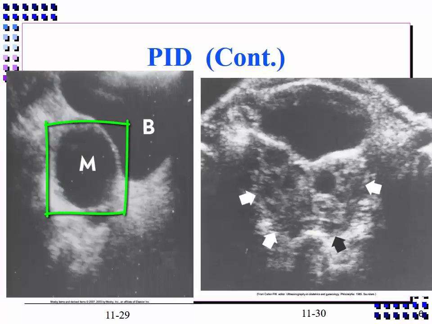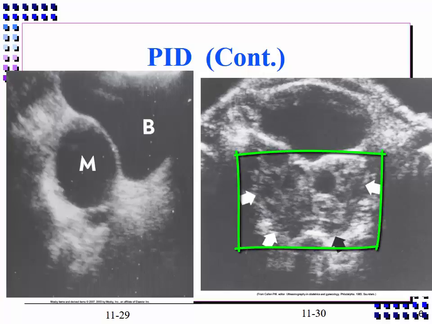Pyosalpinx and tubo-ovarian abscesses are typically seen as tubular adnexal masses that are sonolucent and compatible with fluid collections. However, abscesses may also have thick and irregular or shaggy walls or contain echoes or fluid levels representing the layering of the purulent debris.